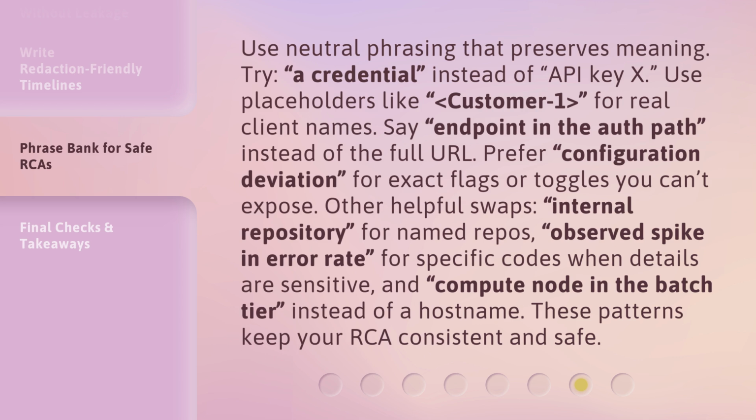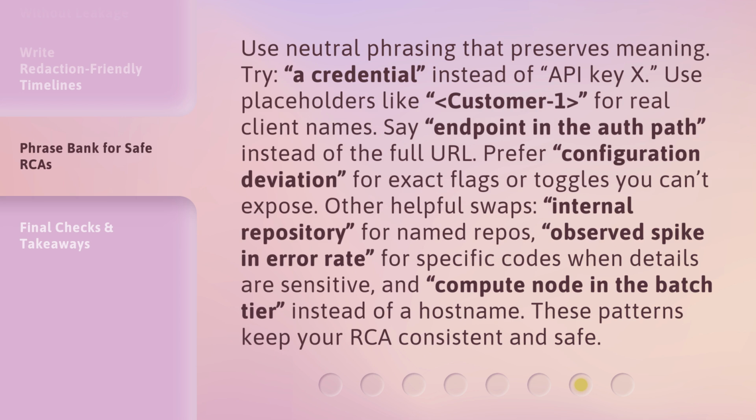Use neutral phrasing that preserves meaning. Try a credential instead of API key X. Use placeholders like <customer 1> for real client names. Say, endpoint in the auth path instead of the full URL.